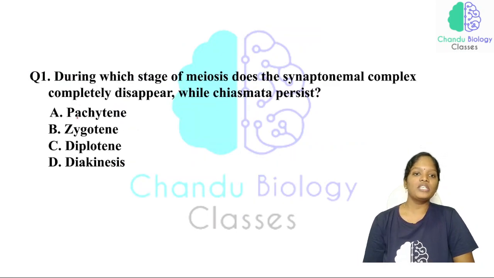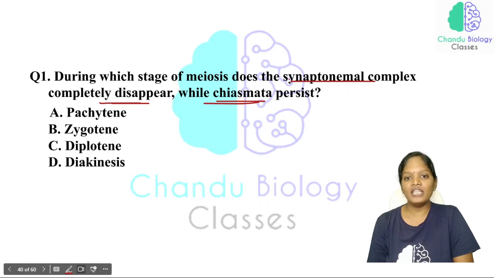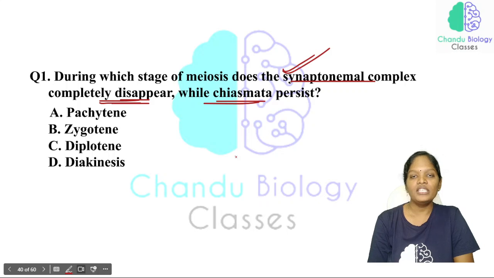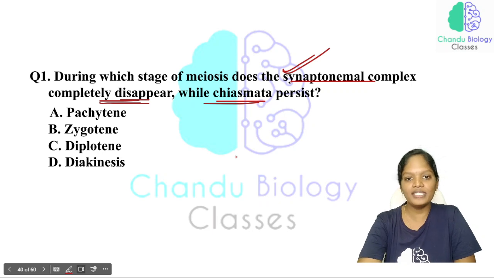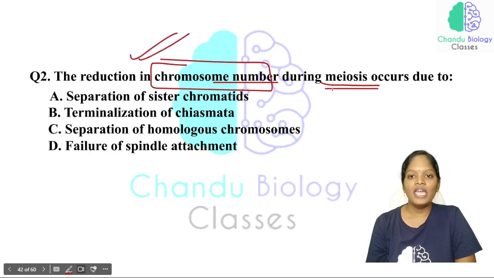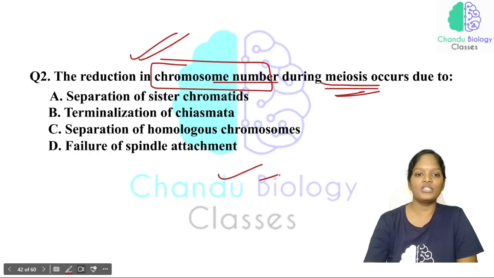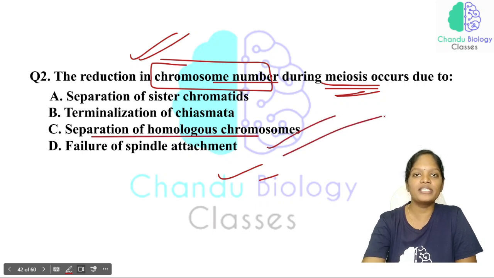Okay, now coming to the first question: during which phase of meiosis does the synaptonemal complex completely disappear, and chiasmata persist? The synaptonemal complex forms in zygotene and disappears in the diplotene stage. Next, the reduction in chromosome number during meiosis occurs due to which stage? Whenever there is a separation of the homologous chromosomes, at this stage the chromosome number is getting reduced.